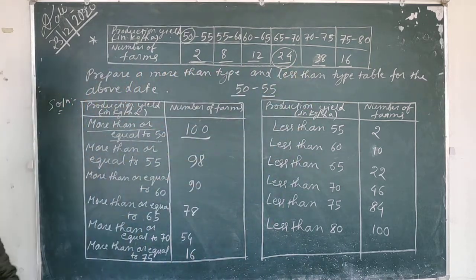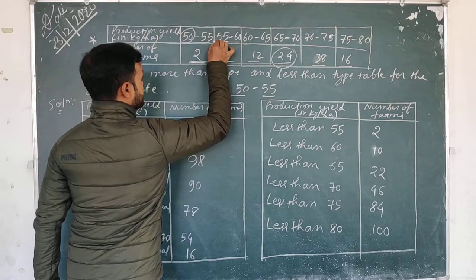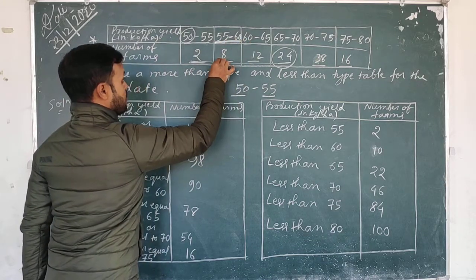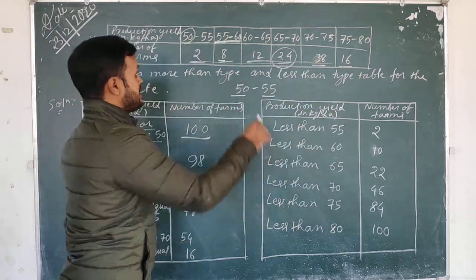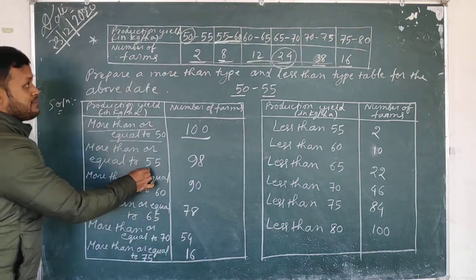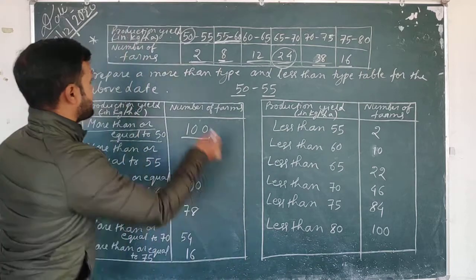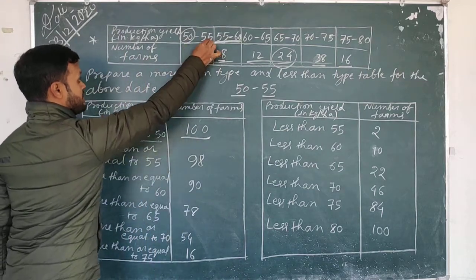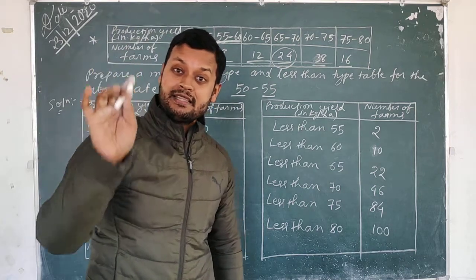Now, when I say more than or equal to 55, the rest will also come, no? Because all the rest are more than 55, but 50 to 55 is less than 55 in this case.